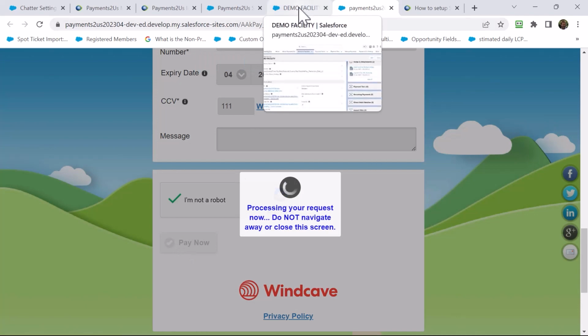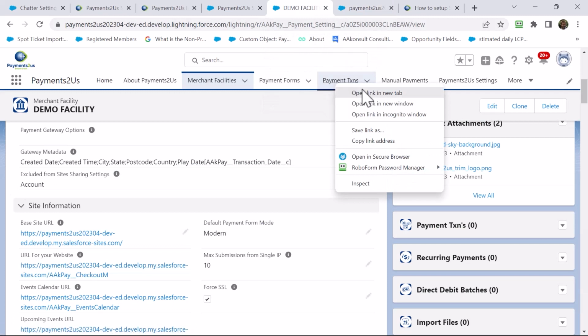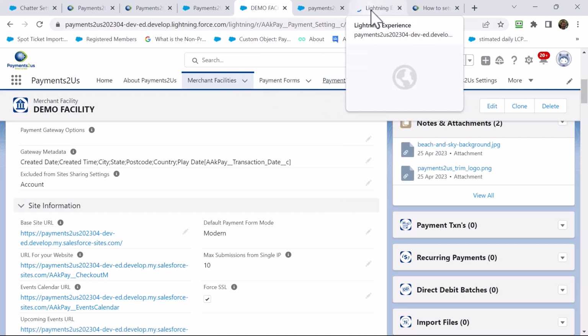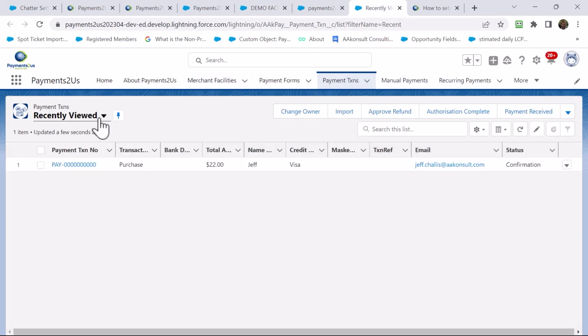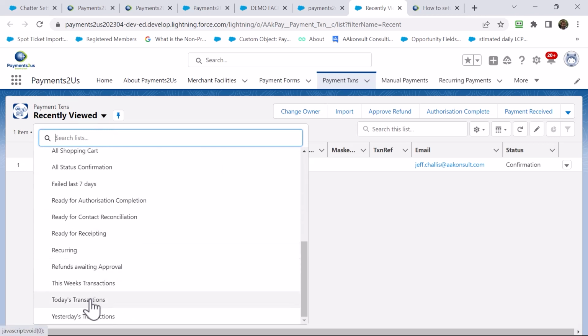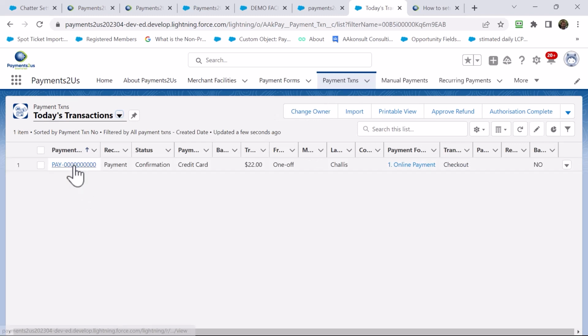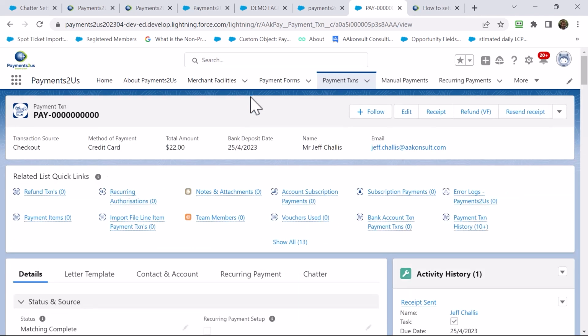Go back into Salesforce, open up the Payment Transactions tab, and we can select all today's transactions, and we can see here that it has successfully come into Salesforce. So that has been able to check and verify the complete setup process.